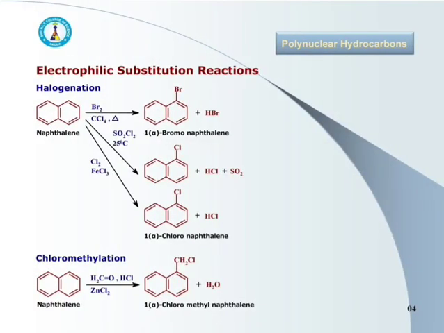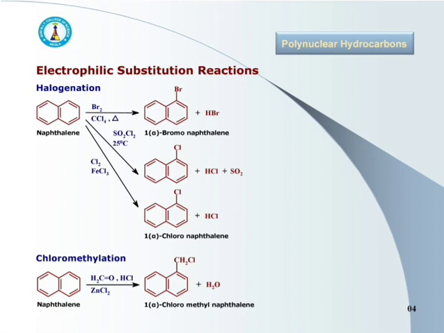Next electrophilic substitution reaction of naphthalene is halogenation. See the reaction given here. When naphthalene is treated with liquid bromine in presence of carbon tetrachloride, it undergoes bromination and forms 1-bromonaphthalene. We may call it alpha-bromonaphthalene. Unlike benzene, in this reaction no Lewis acid catalyst is required.